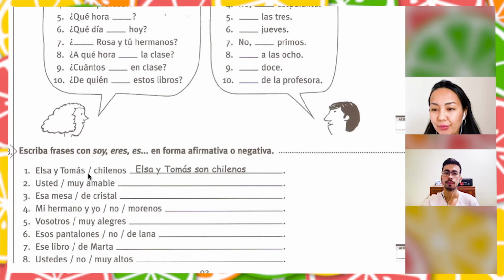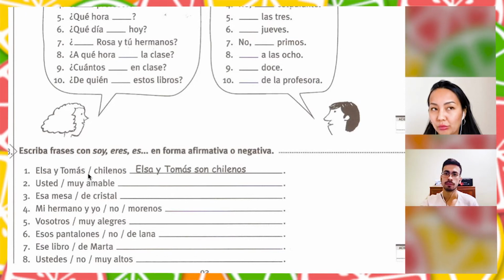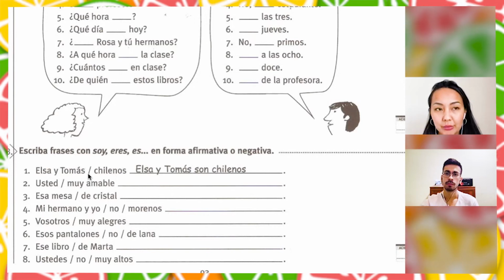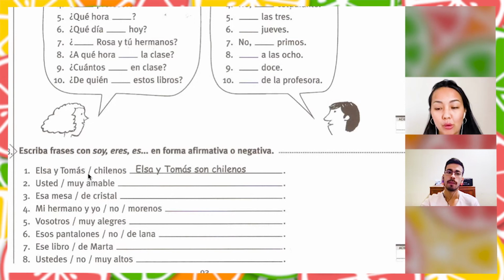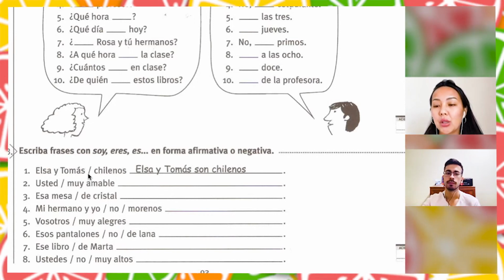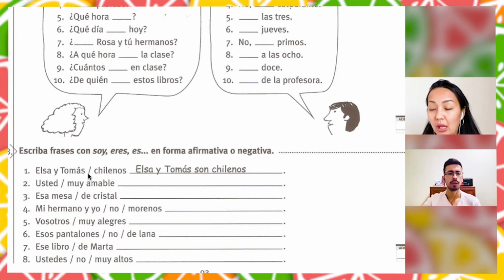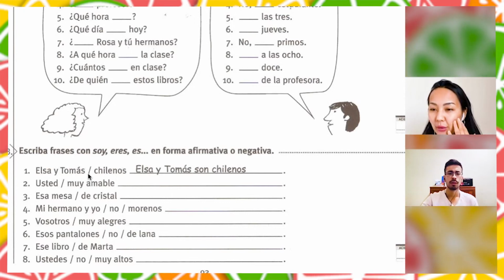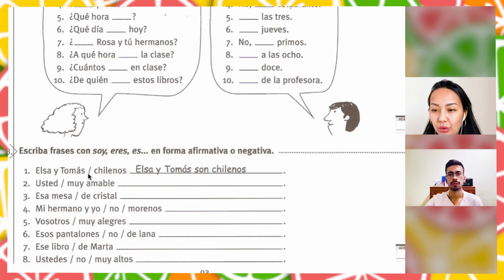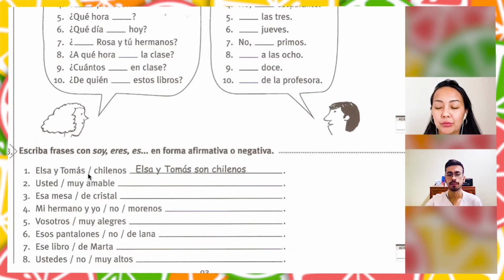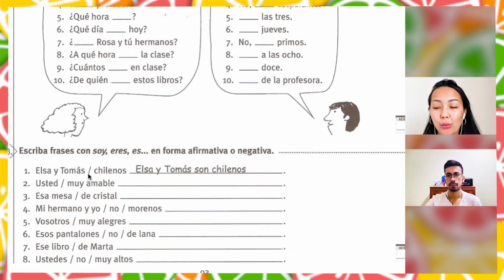Vosotros sois muy alegres. Vosotros. Yes. Vosotros is you plural, informal. So you are very happy. Yeah. Lana, is it linen? Wool. No, wool. Okay, esos pantalones no son de lana. These trousers are not made of wool.